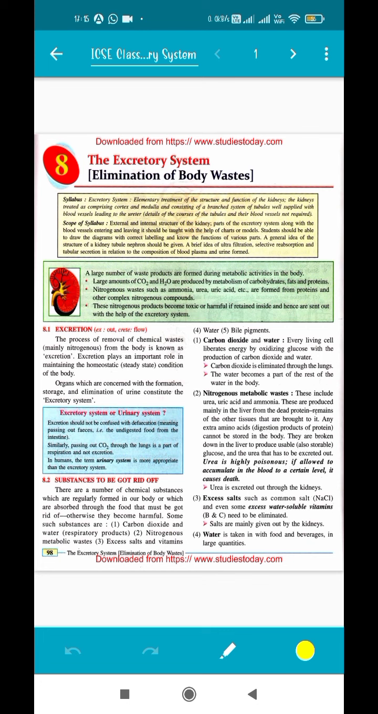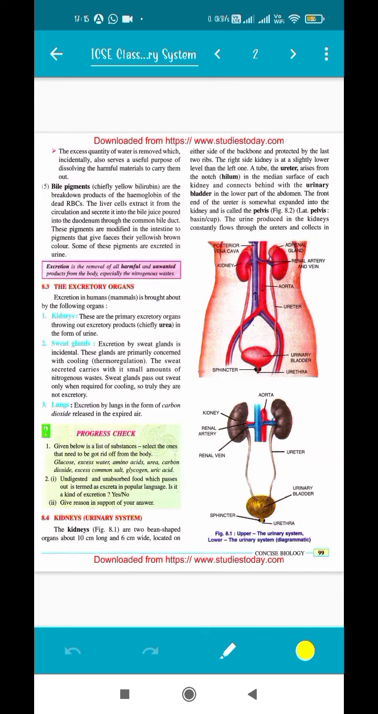Urea is excreted through the kidneys. Also, excessive water and vitamins and all, that is also removed through our kidneys itself.